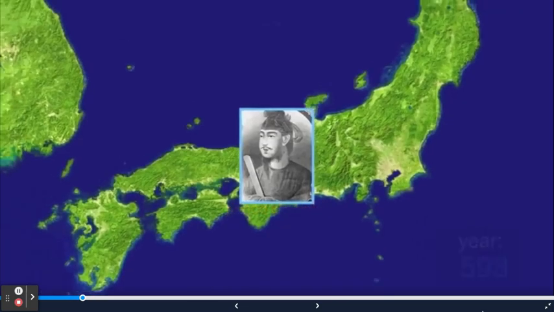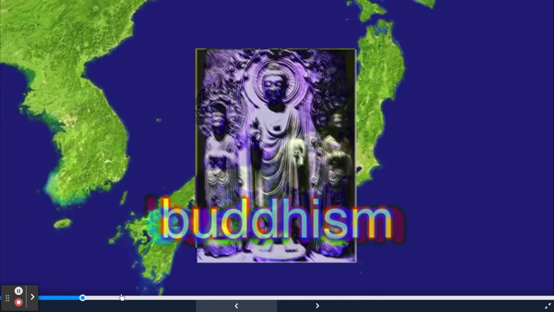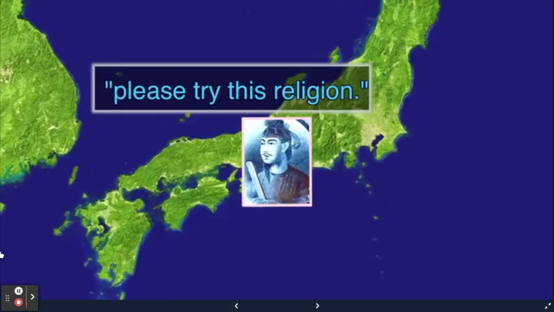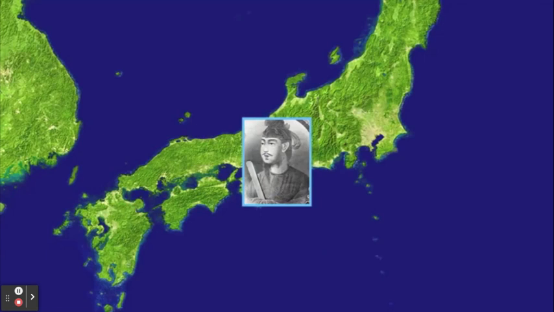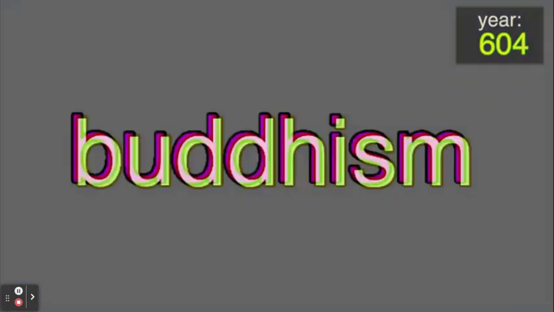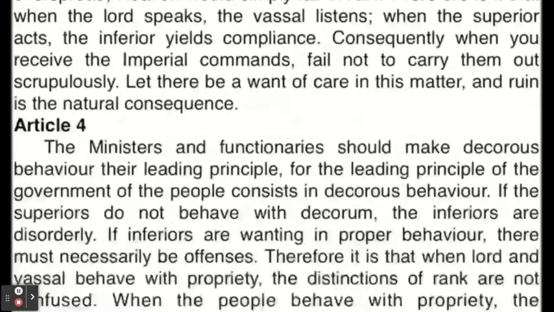Knock knock, get the door, it's religion. The new prince wants everyone to try this hot new religion from Baekje. Please try this religion, he said. No, said everybody. Try it, he said. No, said everybody again, quieter this time. And so the religion was put into place, and all the rules that came with it.